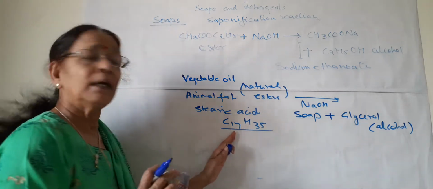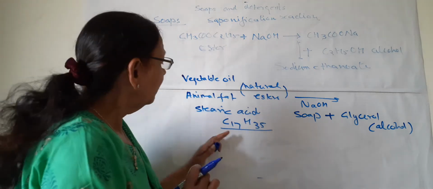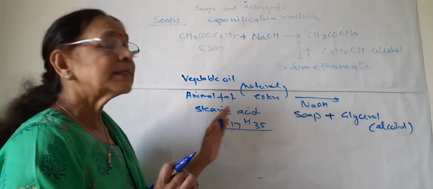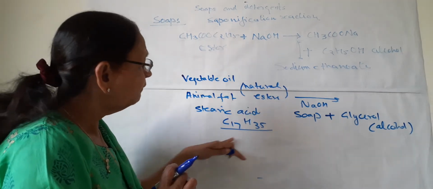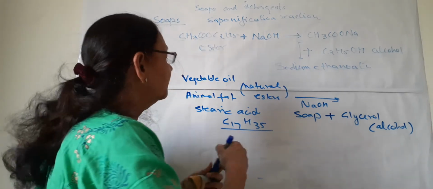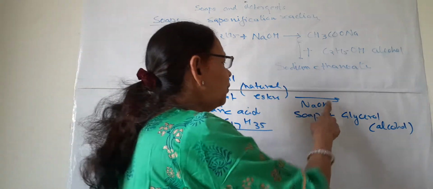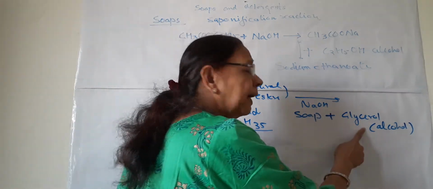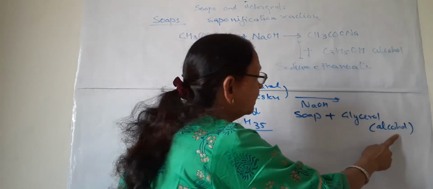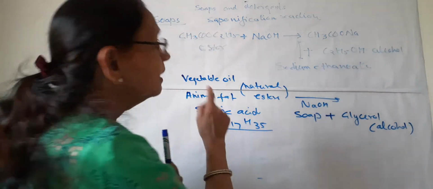So many carbons join together to form a long chain. This natural carboxylic acid forms an ester, and with NaOH it gives soap and glycerol. Glycerol is an alcohol and soap is the sodium salt of this acid.